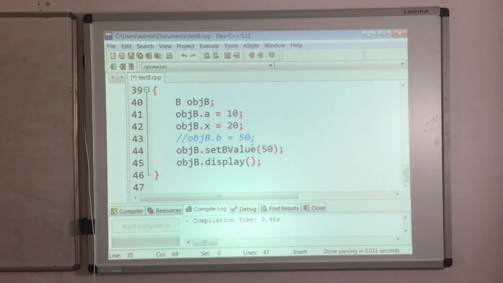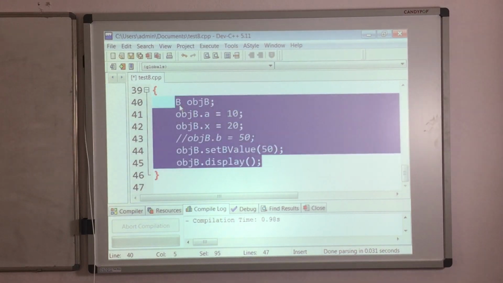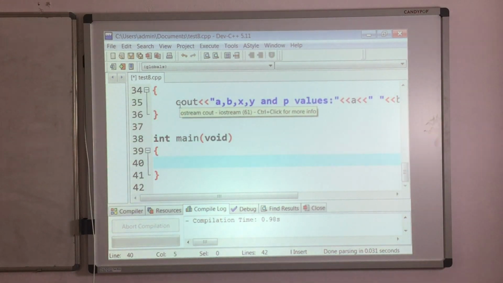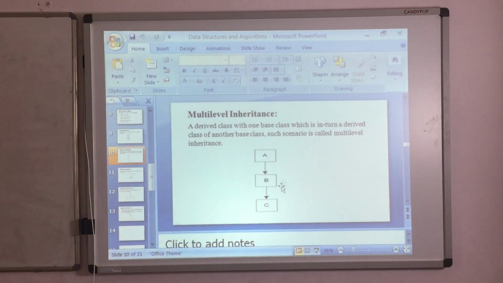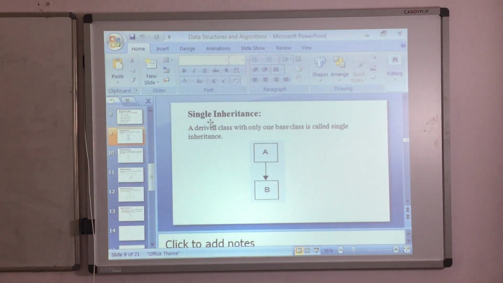So how am I going to modify my main function? Right now we are dealing with multi-level inheritance. In my previous example I created the object for B class, because in that example we discussed only single inheritance. We inherited the properties from A to B, created the object for B class, and accessed all the data members from A class with the help of B class object.